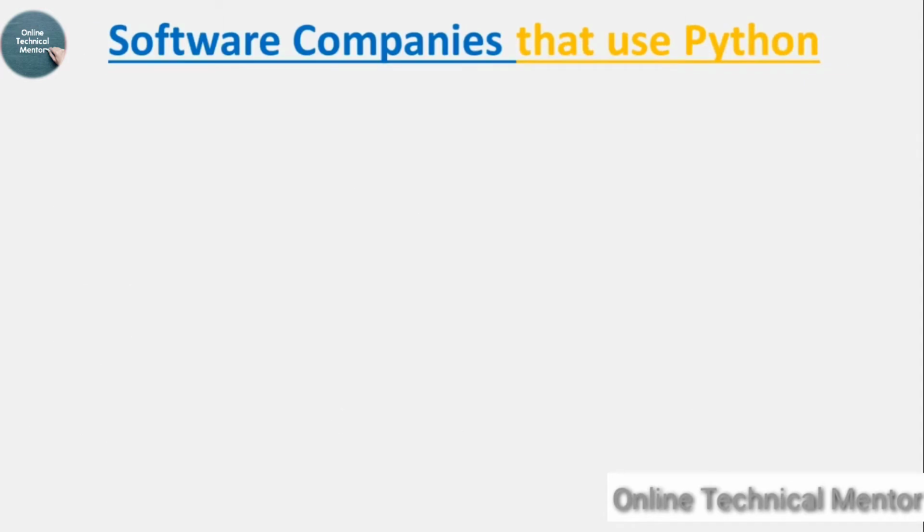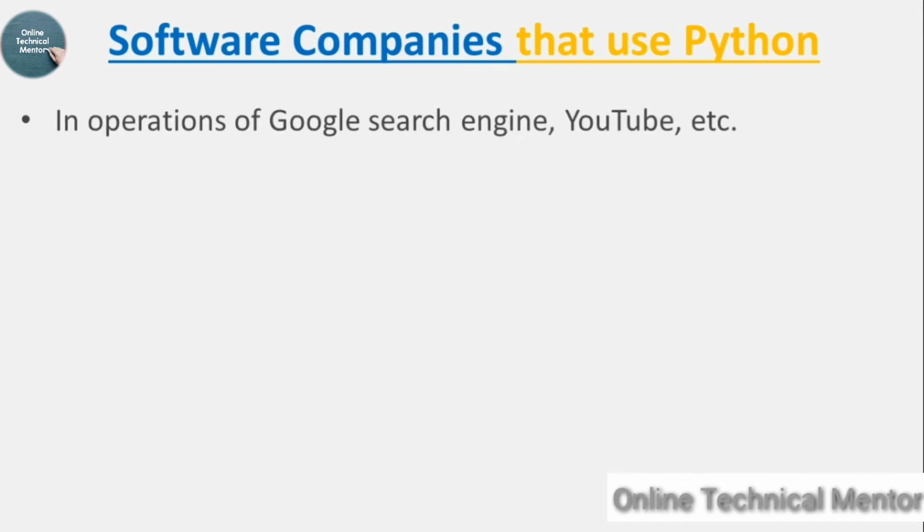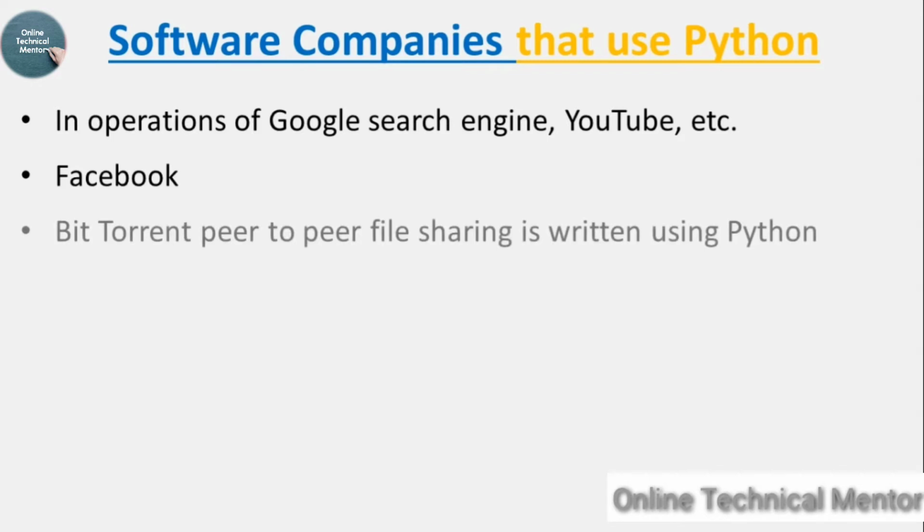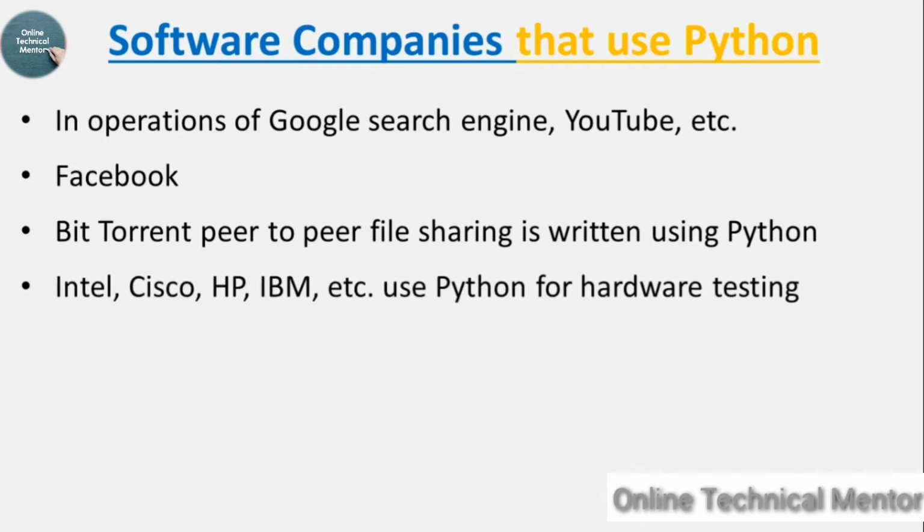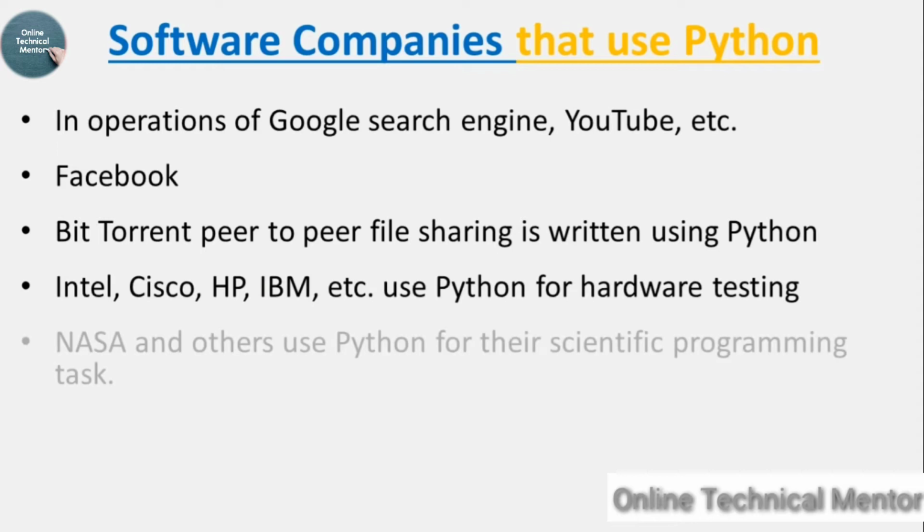Next, software companies that use Python. Apart from Google and YouTube, there are lots of big companies that use Python or its libraries. Facebook is basically written in PHP, still it uses Python add-ons or modules. BitTorrent peer-to-peer file sharing is also written in Python. Intel, Cisco, HP, IBM, etc. use Python for hardware testing. NASA and others use Python for scientific programming tasks.